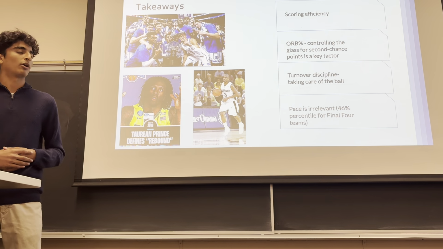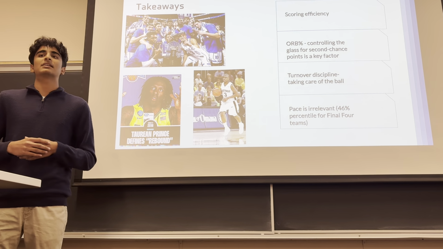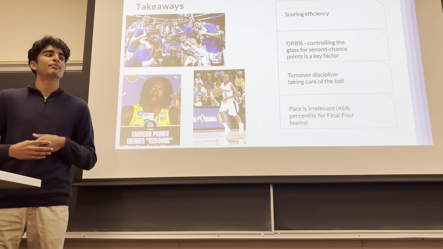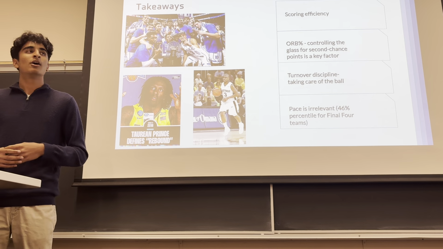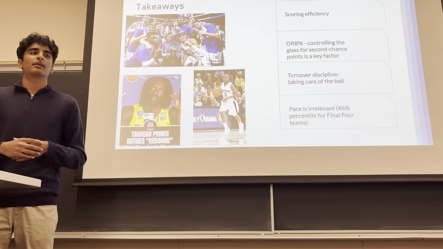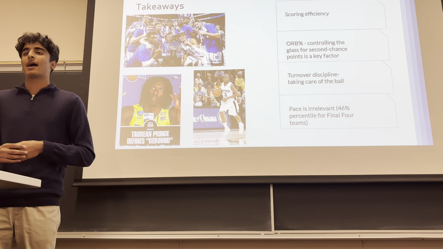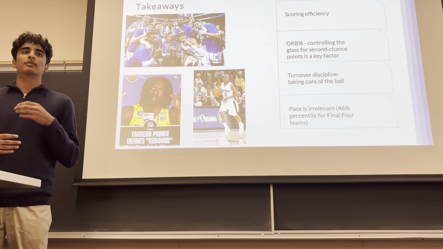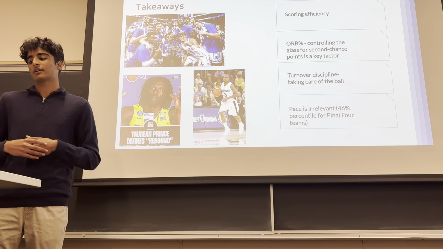Some takeaways are, again, scoring efficiency for these teams that you see year in, year out. Offensive rebounding, again, controlling the game, being able to capitalize on those opportunities. I didn't have a graph for turnover discipline, but that was another thing in my data analysis: a lot of the teams had a front court that was able to handle pressure and keep the turnover rate relatively low, under 20% for the threshold.